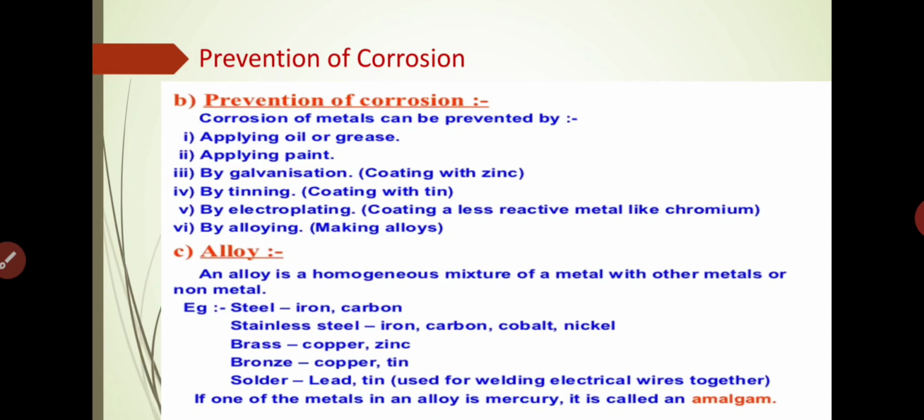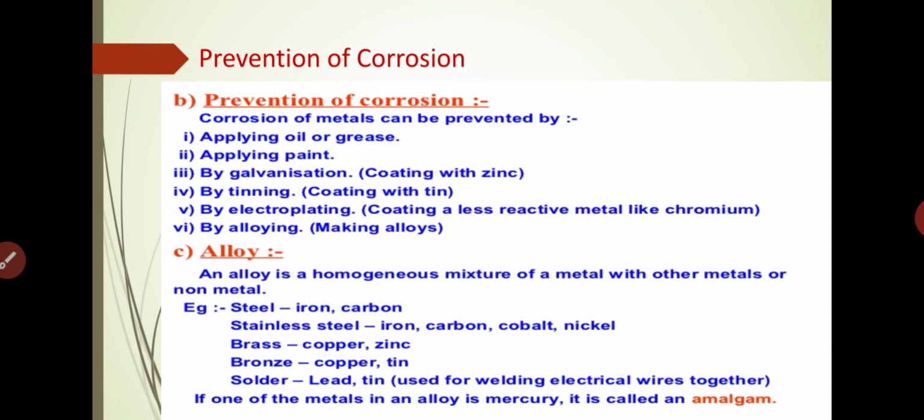Now the next topic is alloy. What is an alloy? An alloy is a homogeneous mixture of a metal with another metal or non-metal. Or we can say that an alloy is a homogeneous mixture of two or more metals, or of one or more metals and non-metals, usually carbon.